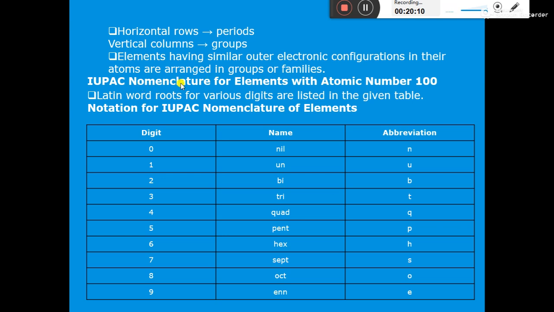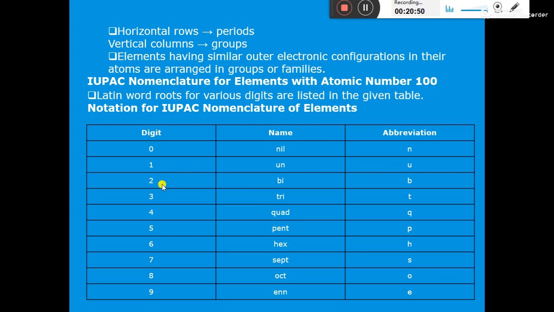Now what about the IUPAC nomenclature of elements with atomic number 100 or more than 100? The Latin word roots for various digits are listed in the given table, and are used in IUPAC nomenclature of elements. If 0 is the digit, we write the name nil, and the abbreviation is small n. If the digit is 1, we write the name un, and the abbreviation is small u.